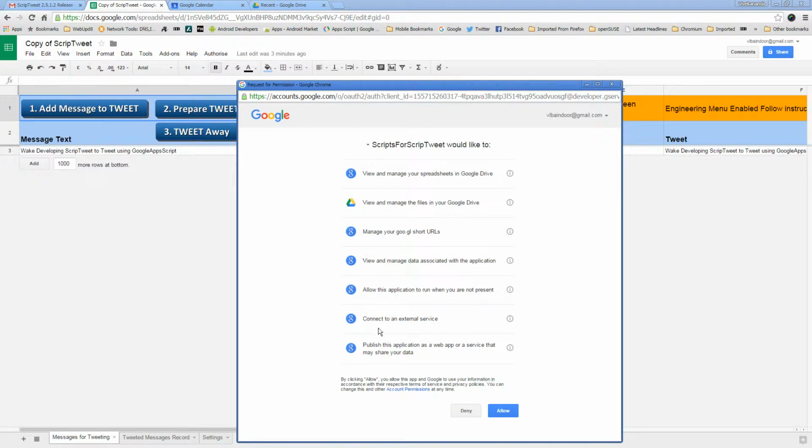So allow this application to run when you are not present. Yes. And connect to an external service. Yes, Twitter is an external service as far as Google is concerned. So these are the warnings. It says this tool is going to use all of that, and I would hit this, allow.